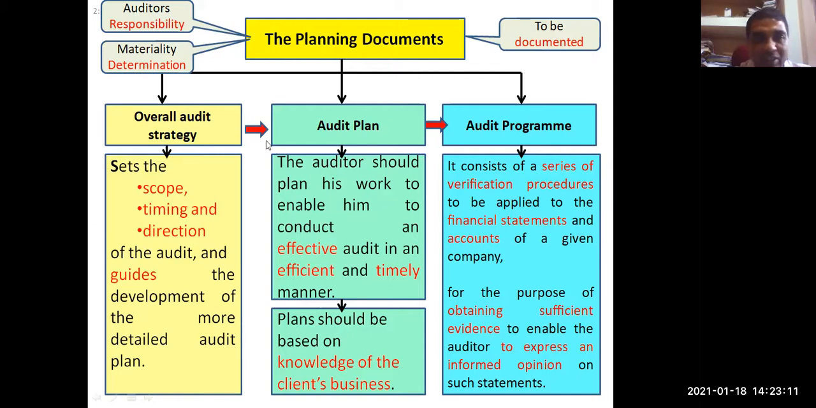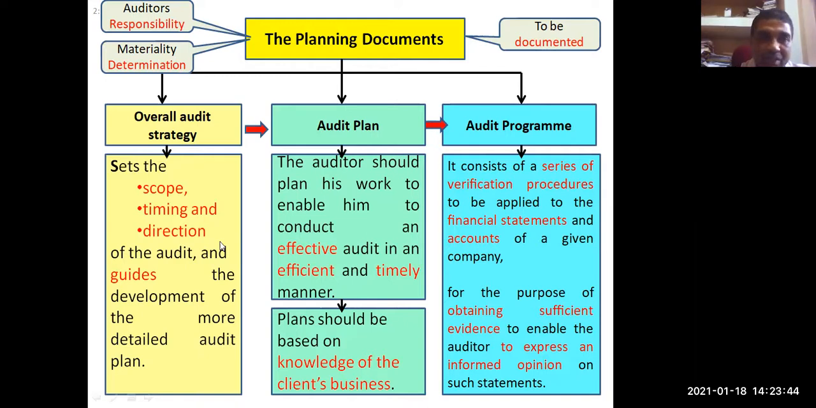Now you can see here also, overall audit strategy will help in developing audit plan, and audit plan will help in the development of audit program. There are three different things. And what is contained in the overall audit strategy? Scope of audit, timing, and direction of audit. And this audit strategy document can be used as a guideline for development of a detailed audit program.